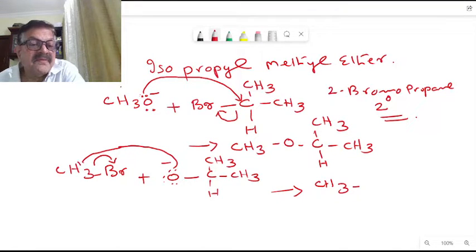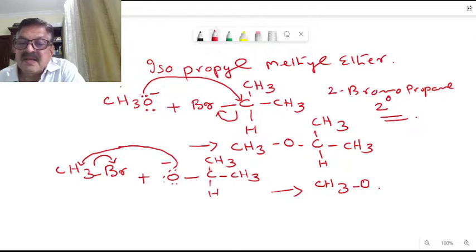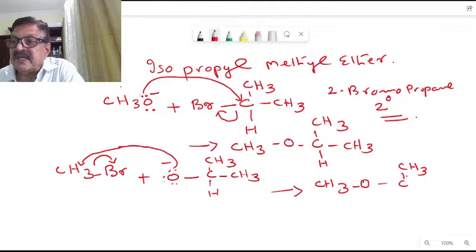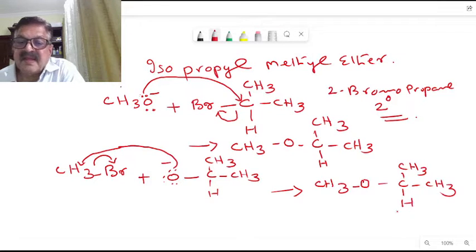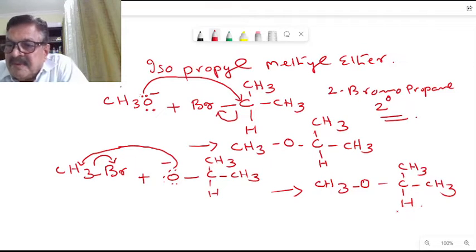Same compound we will be getting here. So which is the preferred path here? The one where the steric hindrance is less. Okay, so this is the asymmetrical ether, synthesis of isopropyl methyl ether.